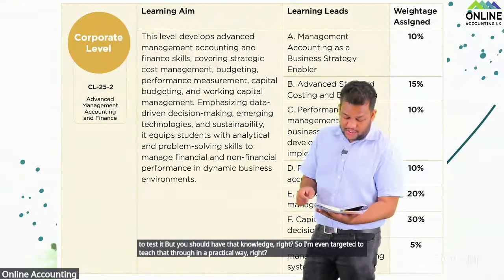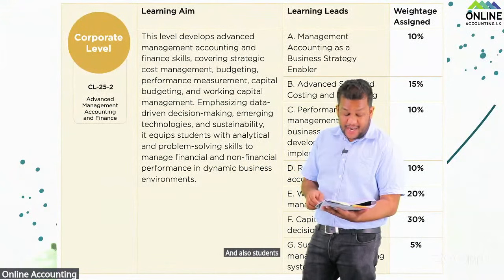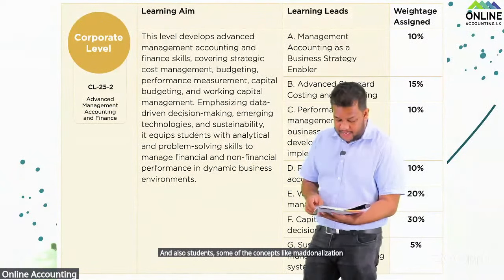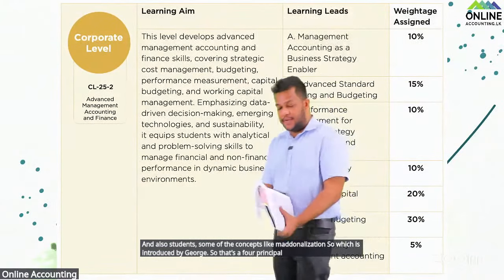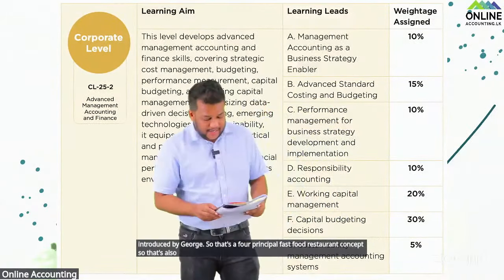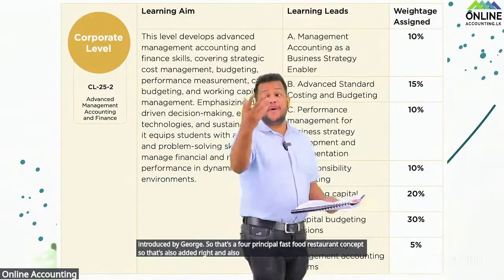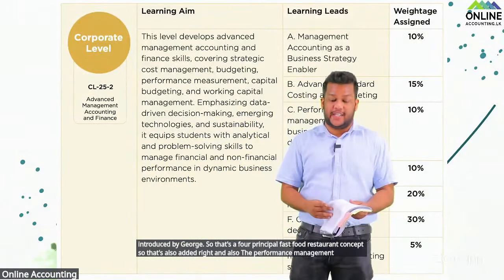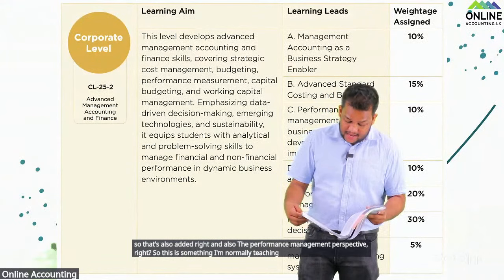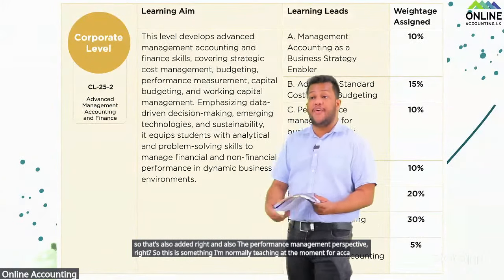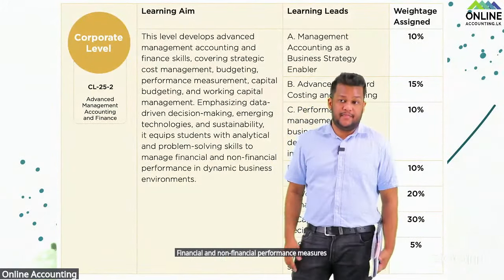And also students, some of the concepts like McDonaldization, which was introduced by George Ritzer. That's a four principle fast food restaurant concept. So that's also added, right? And also the performance management perspective, right? This is something I'm normally teaching at the moment for ACCA. Financial and non-financial performance measures are being added, right?